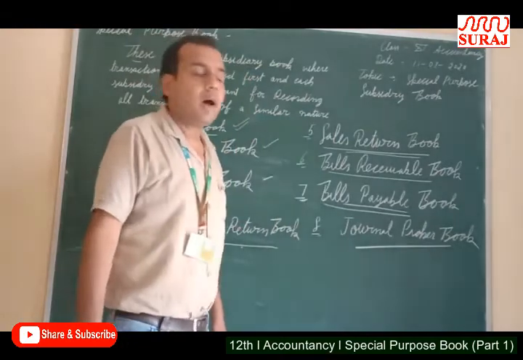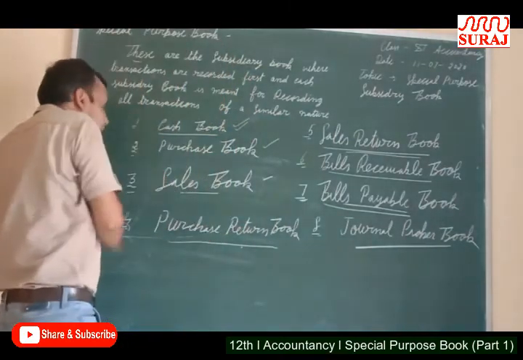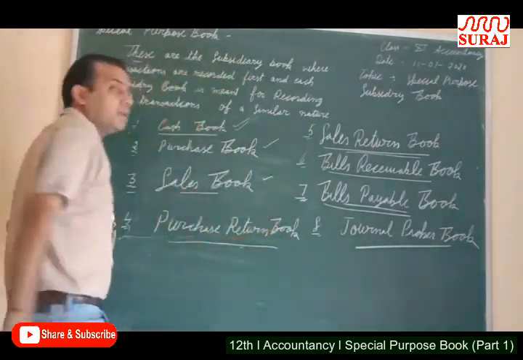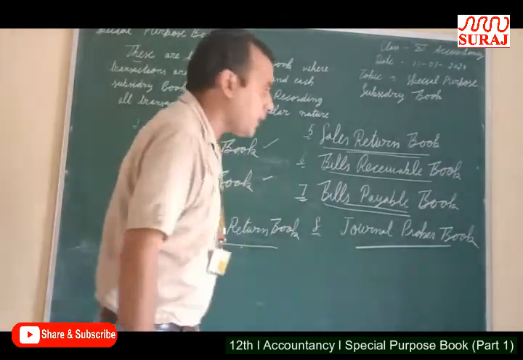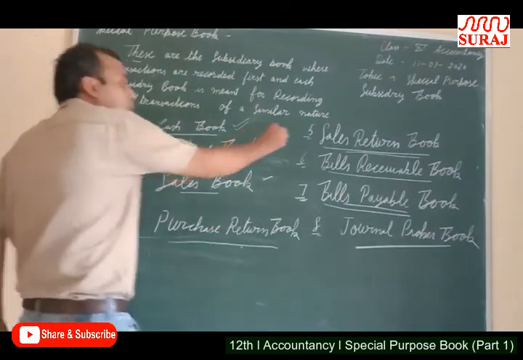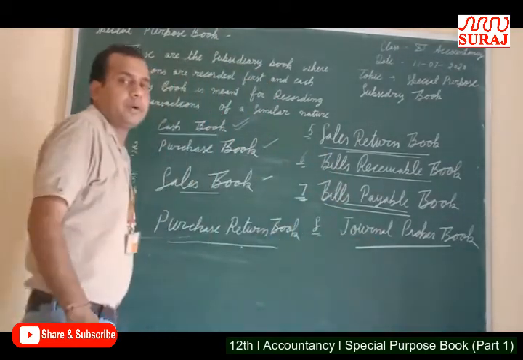Those transactions which are not included in the 7 books are recorded in journal proper book. If any transactions are not included in these 7 books, these are recorded in journal proper book.